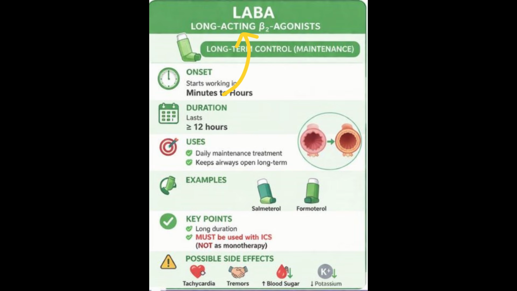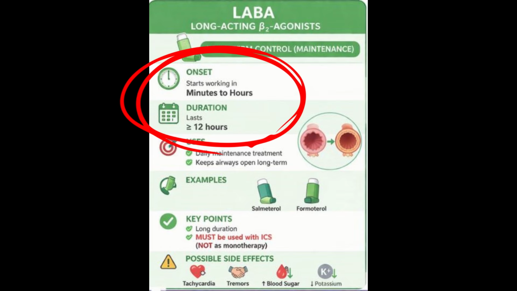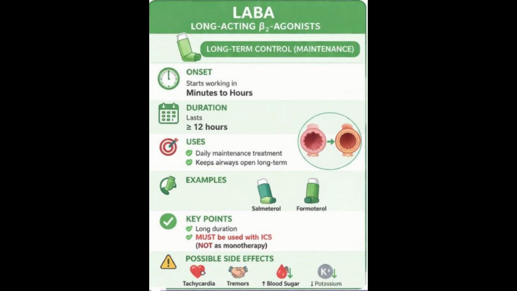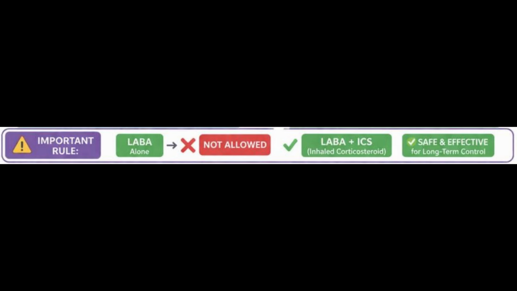Second are the long-acting beta-2 agonists, which are going to be used for the long-term control of the asthma, and examples are salmeterol and formoterol. They have a long duration, more than 12 hours, and they can cause prolonged bronchodilation. LABA cannot be used as a monotherapy. They are contraindicated as a monotherapy. They must be used with the ICS, meaning inhaled corticosteroids.